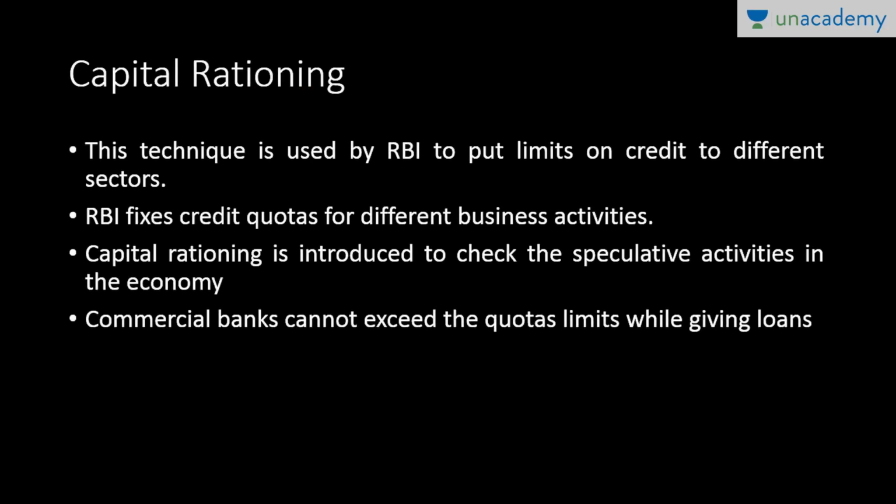And the last one is capital rationing, and this technique is used by RBI to put limits on credit to different sectors. Because it puts impact on different sectors differently, it comes under the qualitative measures. RBI fixes credit quotas for different business activities, and commercial banks cannot exceed the quota limits while giving loans. Capital rationing is introduced to check the speculative activities in the economy. So that is how capital rationing takes place.